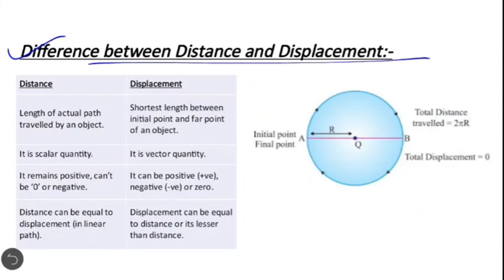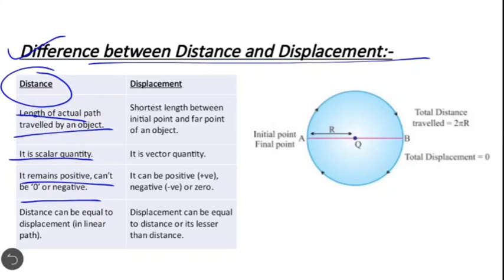Differentiate between distance and displacement. Distance: the length of the actual path traveled by an object is called distance. It is a scalar quantity. It remains positive, and cannot be zero or negative. Distance can be equal to the displacement in a linear path.